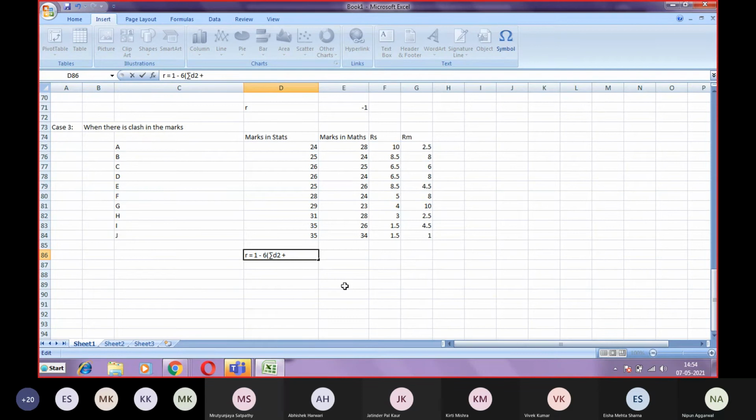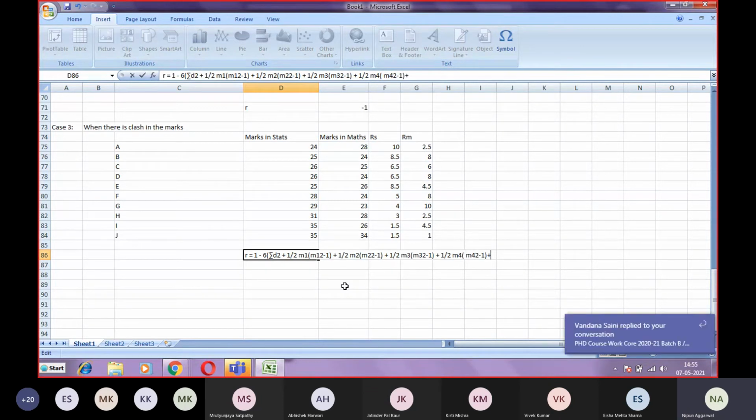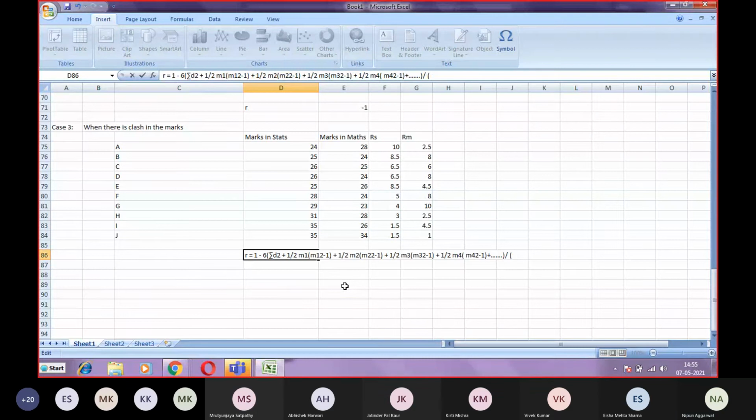So plus 1 by 2 m1 into m1 square minus 1, plus 1 by 2 m2 into m2 square minus 1, plus 1 by 2 m3 into m3 square minus 1, plus 1 by 2 m4 into m4 square minus 1, plus so on, and divided by n into n square minus 1.